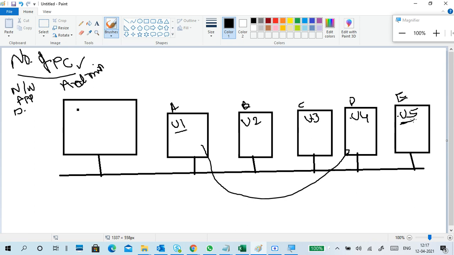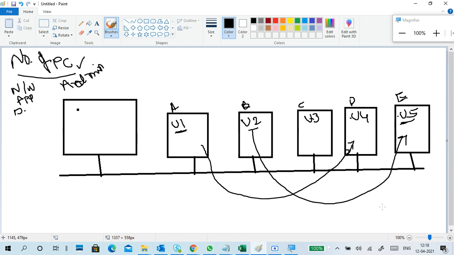For example, U5 is a college mate or classmate or friend of U1, and he shifts here immediately. Or maybe U2 wants to shift to U5.